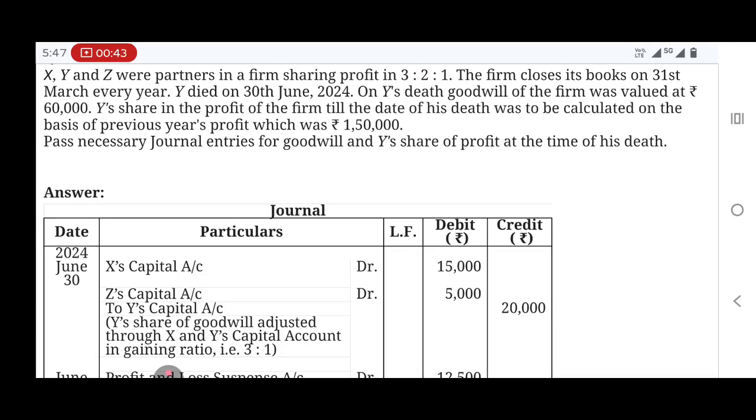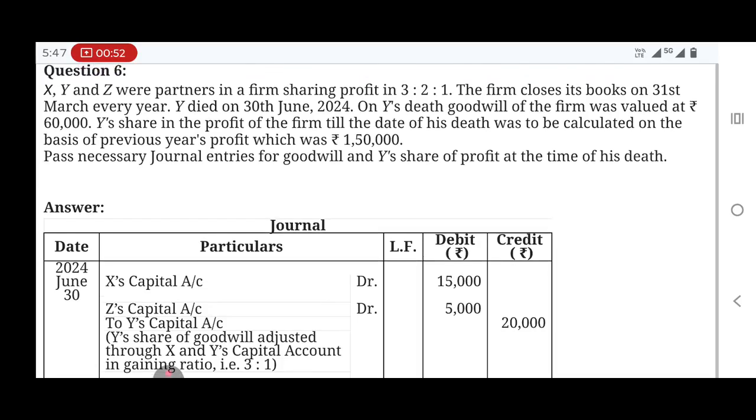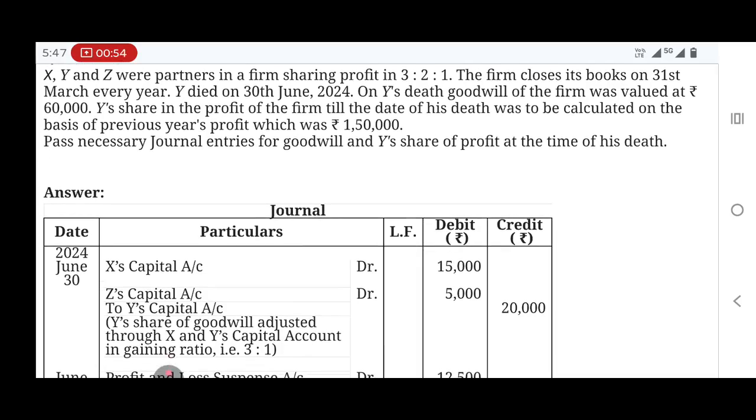In the event of retirement also, the same logic will apply. The partner who is retiring will sacrifice his goodwill to the existing partners, and the existing partners are gaining the goodwill from the sacrificing partner. So retirement and death, goodwill treatment will be like this.